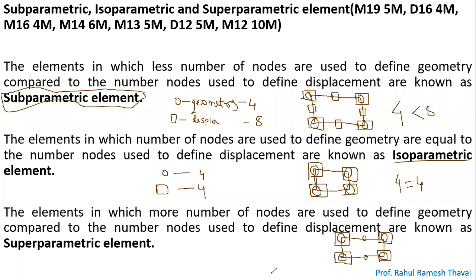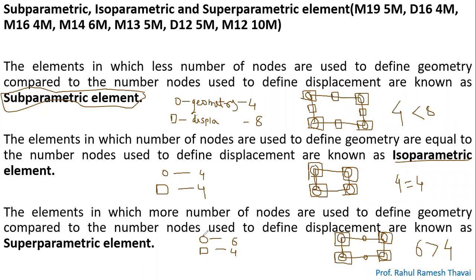Now what happened here? What is the number of circles? It is 6, right? What is the number of squares you are having? 4. So 6 is greater than 4. 6 stands for circles, 4 stands for squares. Circles are the nodes used to define the geometry, and squares are the nodes used to define the displacements.